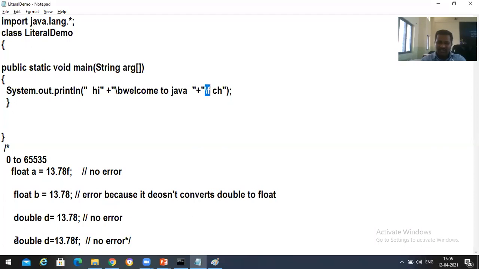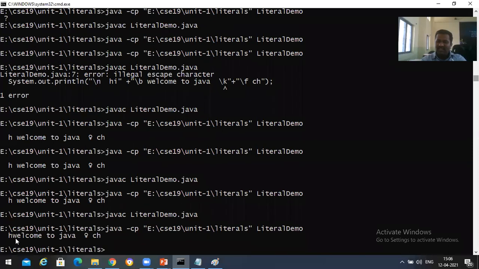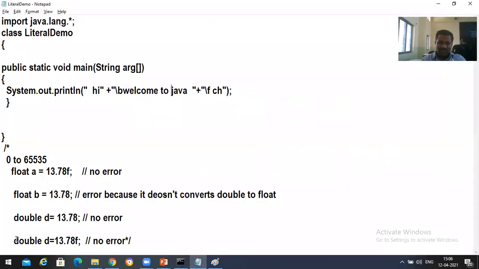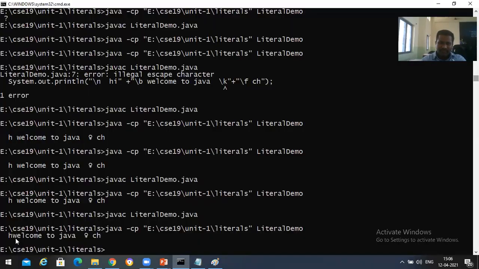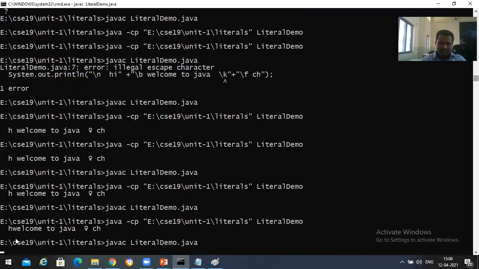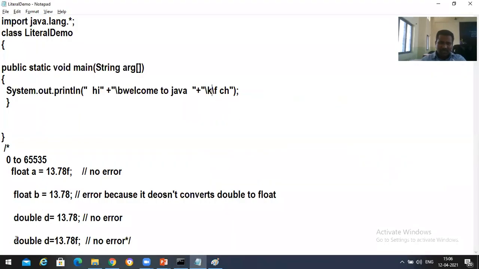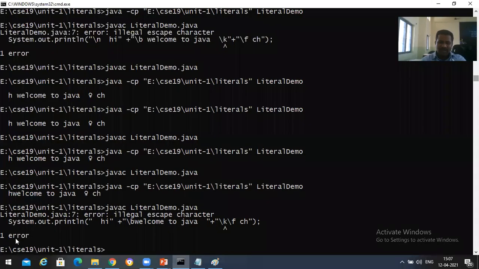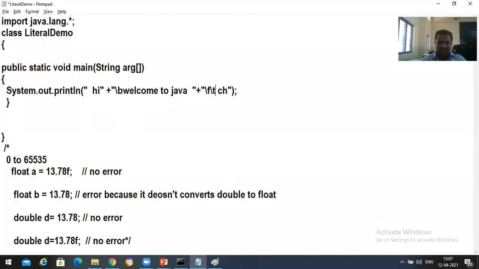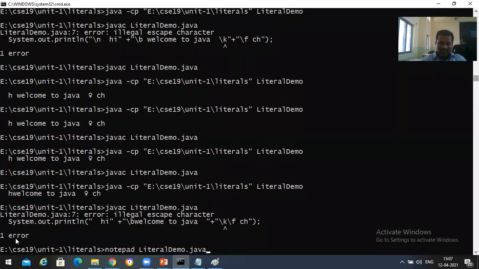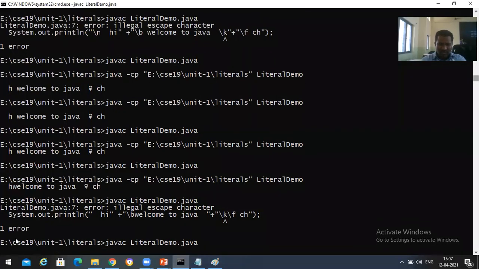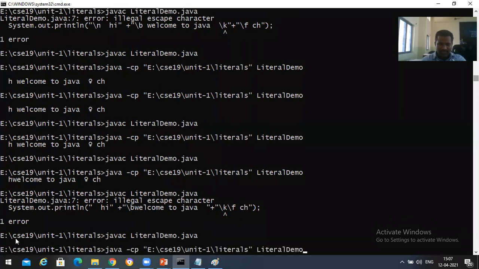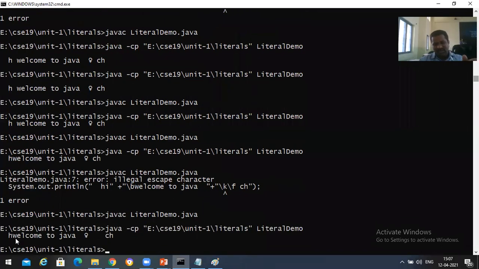It gives us some special symbol, followed by space. And why slash k is not supporting, I don't know. Let's check here. We'll be going with k. It might not be supporting. And slash f gives us some special symbol, and slash t means again tab spaces. Let's check whether it is working or not. Okay, tab spaces it is taking, and it is going to print the data on the screen.